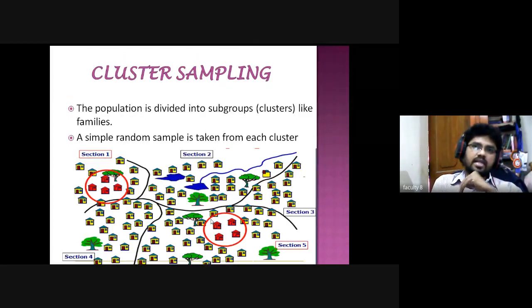Then the cluster sampling method. So what is a cluster here? The population is divided into subgroups. There is a cluster like families. Or else, we can take a sample on the basis of the clusters.